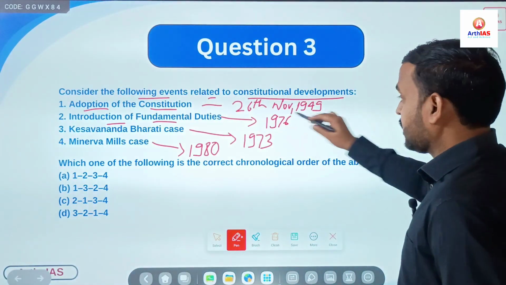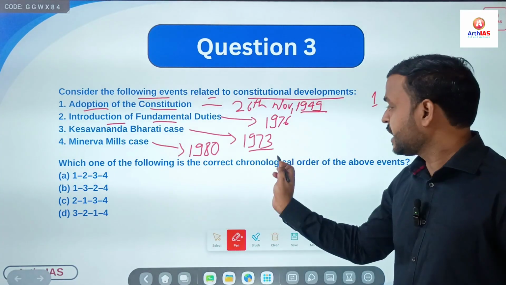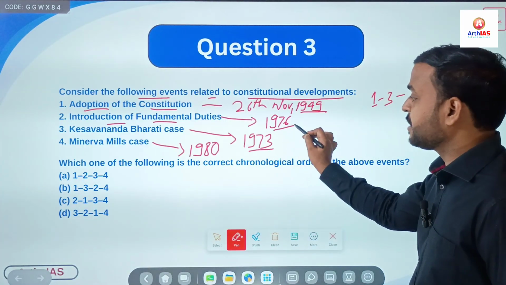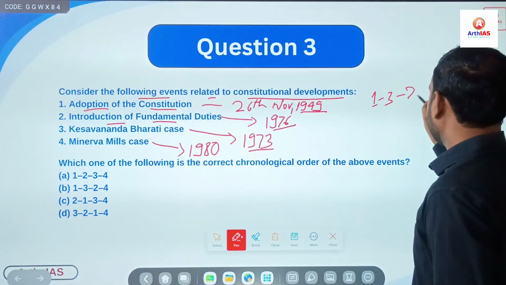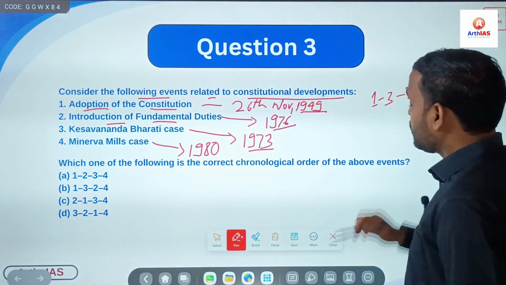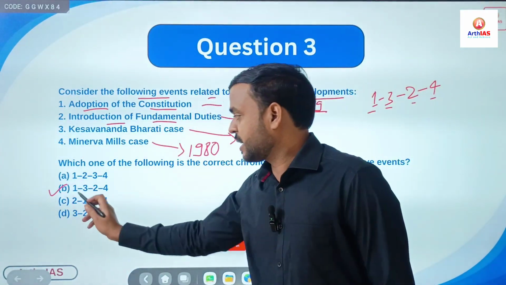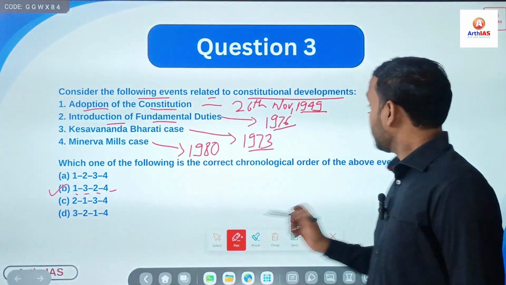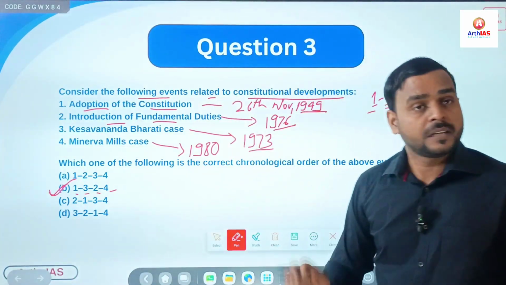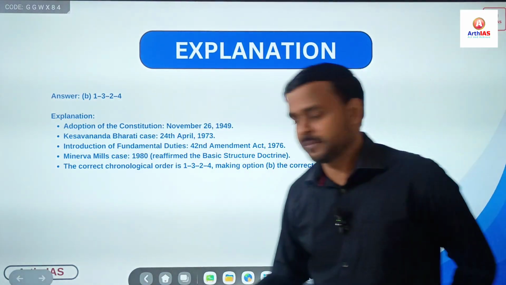So first comes number 1, then after 1949 it will come 1973, means Keshavanand Bharati case, then it will be 3, then after 1973 1976, that is introduction of fundamental duties, comes statement number 2, and lastly Minerva Mills case 1984. So the correct order is 1 3 2 4. See the sequence. B is the correct answer. 1 3 2 4 is the correct sequence. It matches with option B. So go for option B, right? Here is the explanation. You can pause the video and you can read. I have already explained.